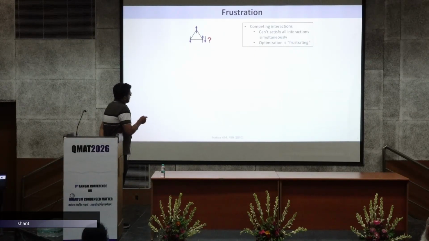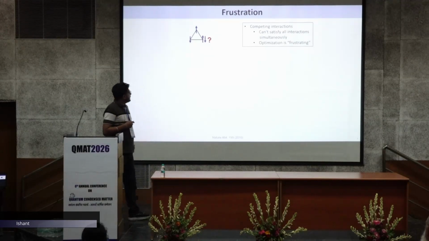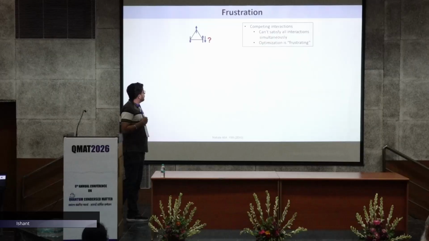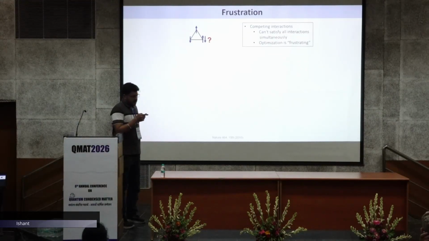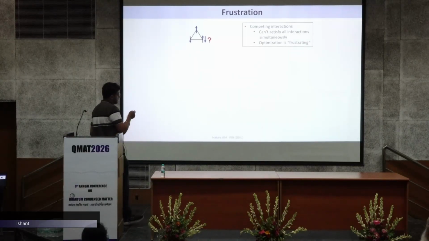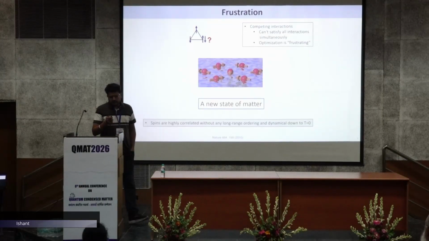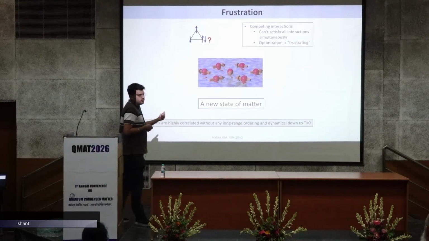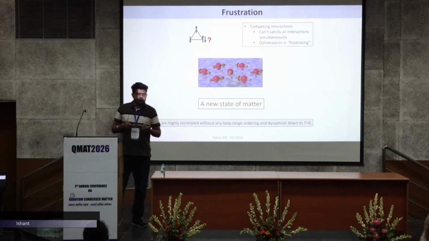So, what is frustration? If we have a triangular lattice with Ising spins which can be either up or down, here you can see at the top corner of this triangular lattice there is an up spin, and if we consider an antiferromagnetic interaction between the spins, the second spin goes down, and the third spin is confused about where to move, whether it is up or down. So, this is highly frustrated, and it leads to new states of matter like quantum spin liquids. In quantum spin liquids, spins are highly correlated without any long range magnetic order down to very low temperature. So, now the question is how we can achieve this quantum critical point in real materials.